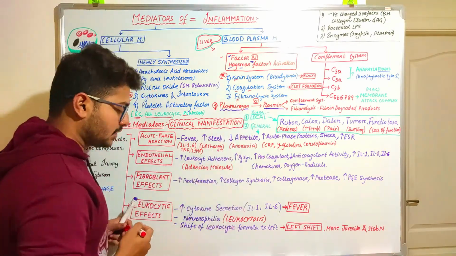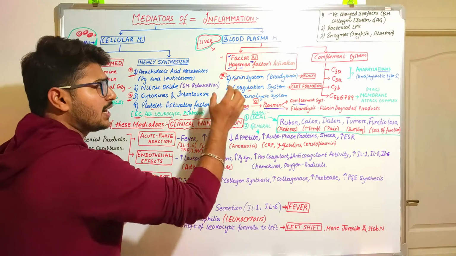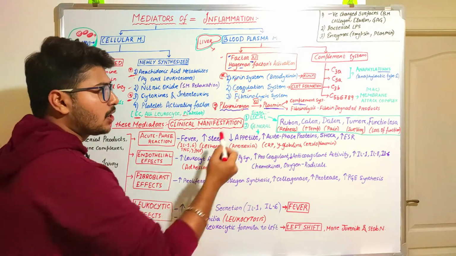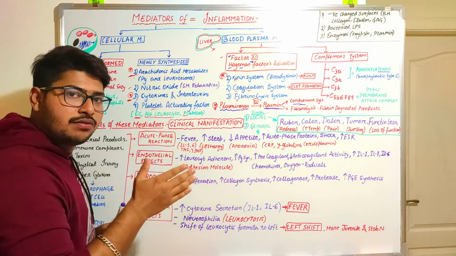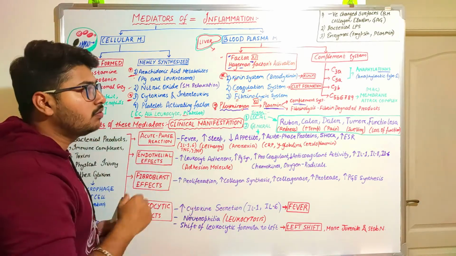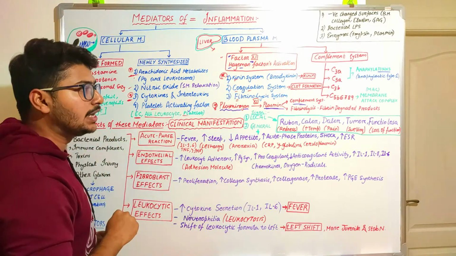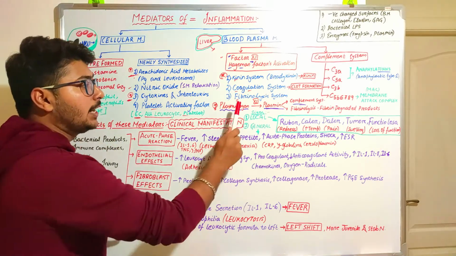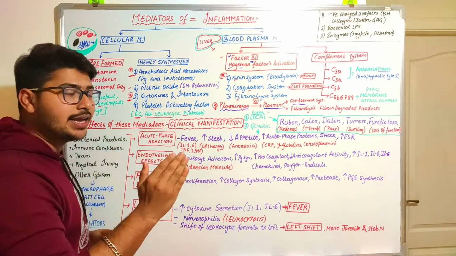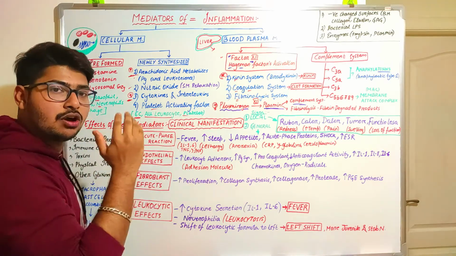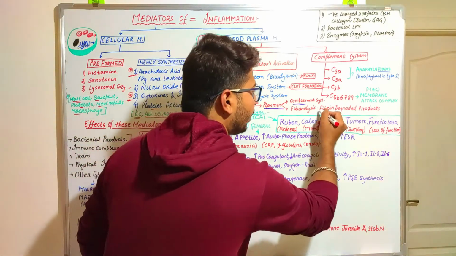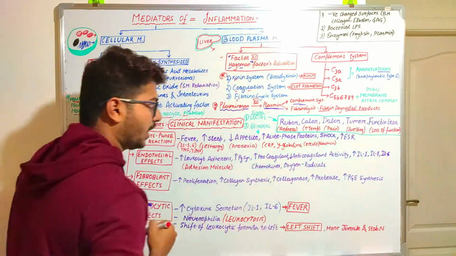Next, the fibrinolysis system. This is a bad system that gets activated upon the activation of factor 12, because fibrinolysis breaks down the fibrin at the site of injury. But it is also helpful, because it helps in the elimination of the necrotic fibrin molecules, producing fibrin degradation products.